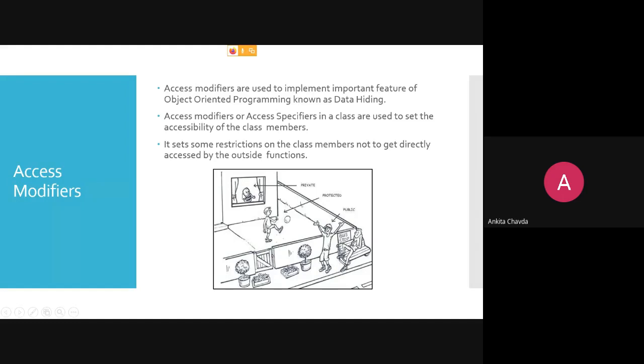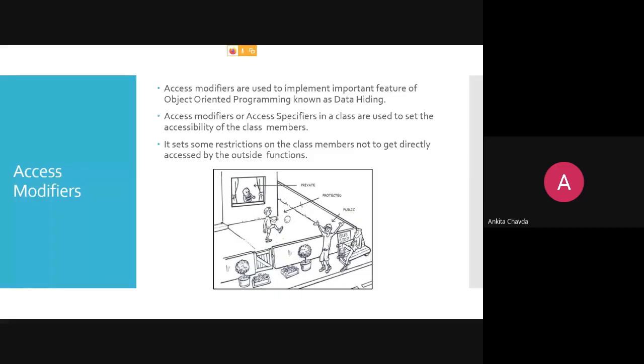Access modifiers are used to implement an important feature of object oriented programming that is known as data hiding. Access modifiers or specifiers in a class are used to set the accessibility of the class members. Class members means either data or functions.